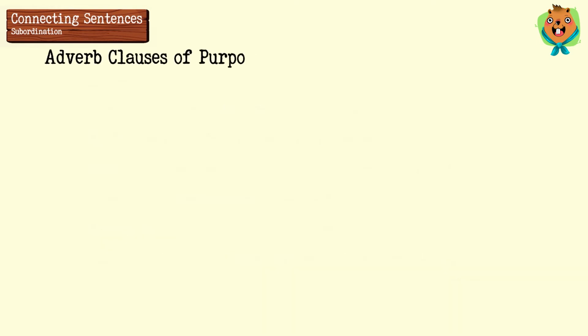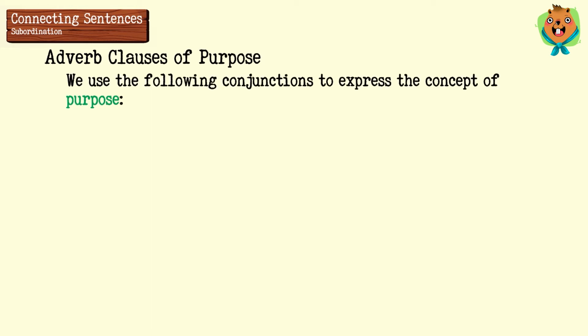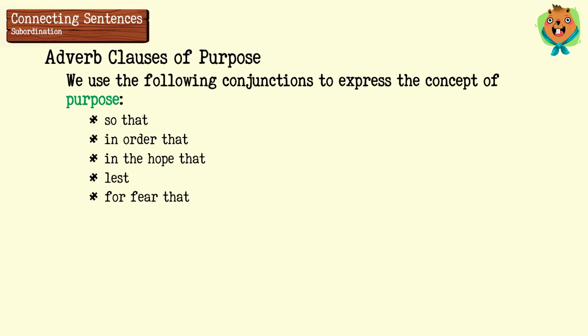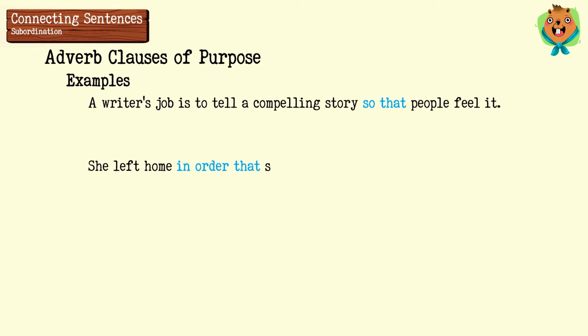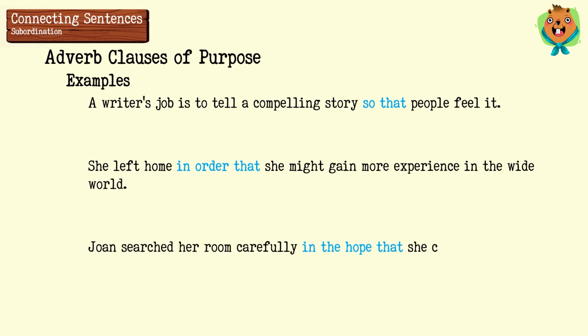Adverb clauses of purpose. The following conjunctions are used in adverb clauses to express purpose: so that, in order that, in the hope that, lest, and for fear that. For example, a writer's job is to tell a compelling story so that people feel it. She left home in order that she might gain more experience in the wild world. Joan searched her room carefully in the hope that she could find her missing ring.